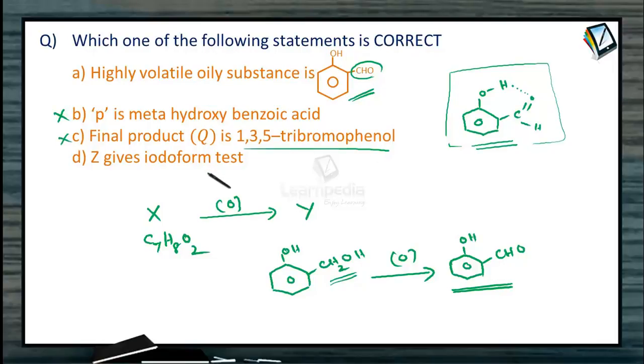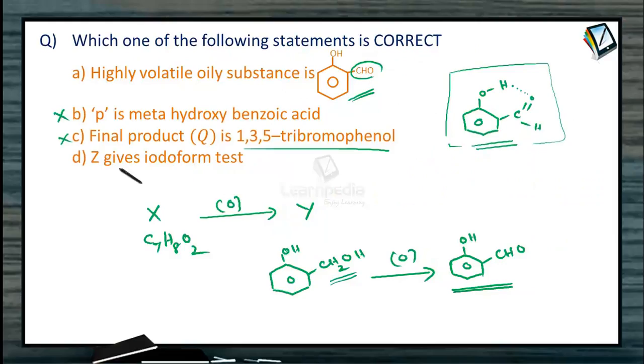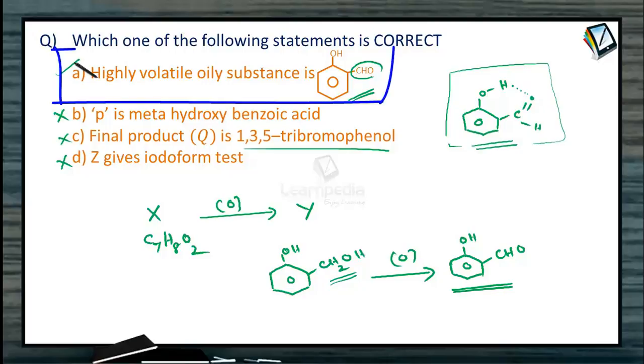Then what about Z? Z gives iodoform test. Is it true? But what is Z? Z is this, and we know that Z does not give iodoform test. Thereby, when we go for D, it is given Z gives iodoform test, but it actually does not give. Therefore, this is wrong. So then what is left? What we have assumed, this orthohydroxybenzoaldehyde, due to intramolecular hydrogen bonding, exists as an unassociated molecule and thereby is volatile in nature. So thus A is the answer.